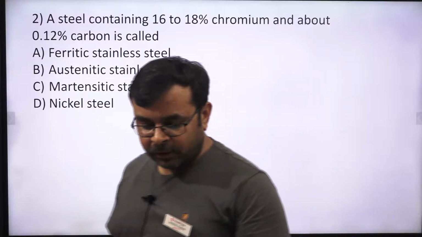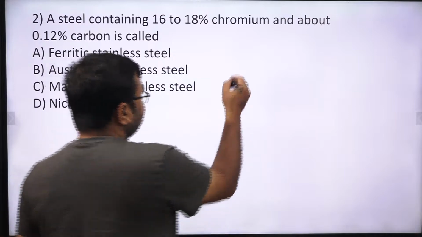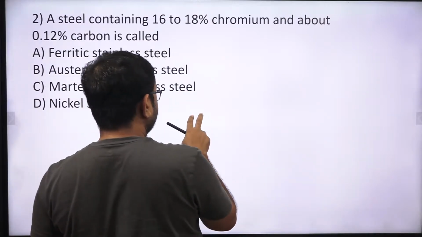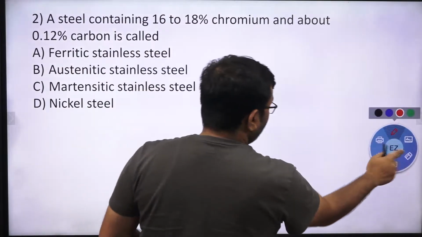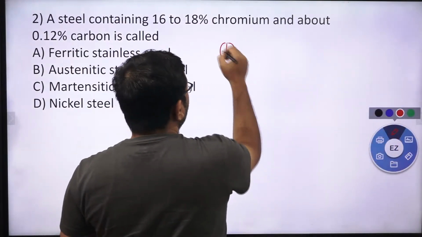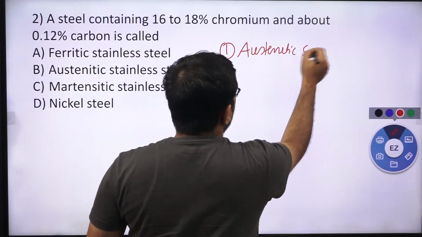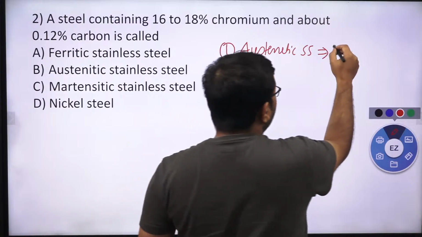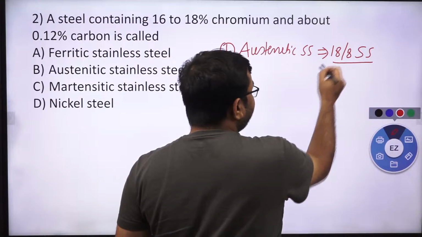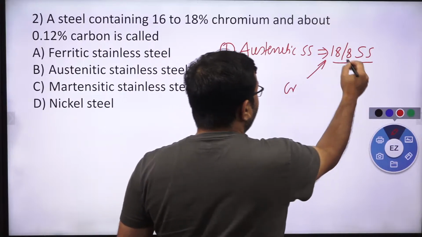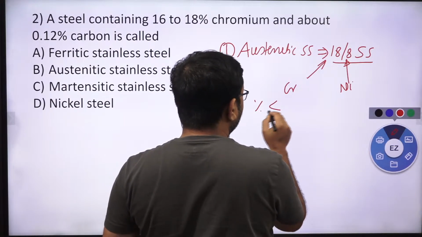Okay, let's see. If I talk about stainless steel, we already have five types of stainless steel. The first one is austenitic stainless steel, and in this especially we have 18 by 8 SS, which is a very famous stainless steel, in which 18% is chromium and 8% is nickel, and in this the percentage of carbon is less than